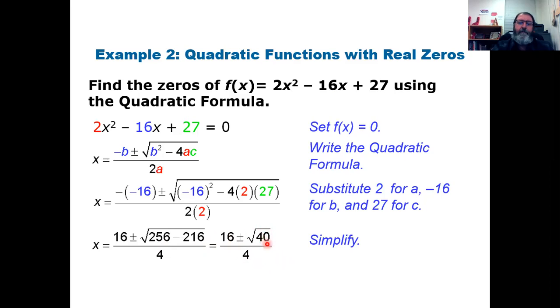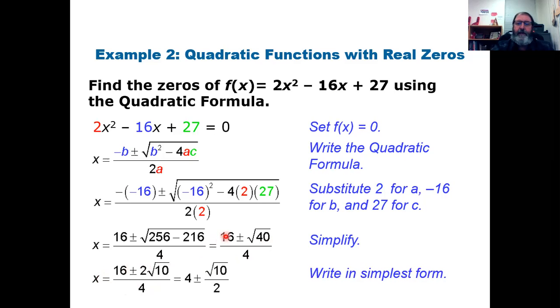And I know that while 40 is not a perfect square, it does have a perfect square factor of 4, because 4 times 10 is 40, and 4 is a perfect square. The square root of 4 is 2. So I'm going to simplify this on down. Okay, so the square root of 40, not negative 40, didn't mean to confuse you. The square root of 40 becomes the square root of 4 times the square root of 10. And of course, the square root of 4 is 2. So this becomes 2 root 10.